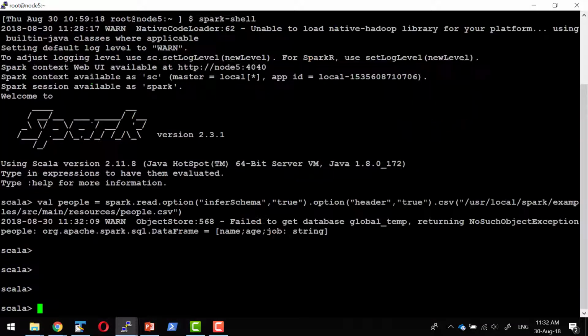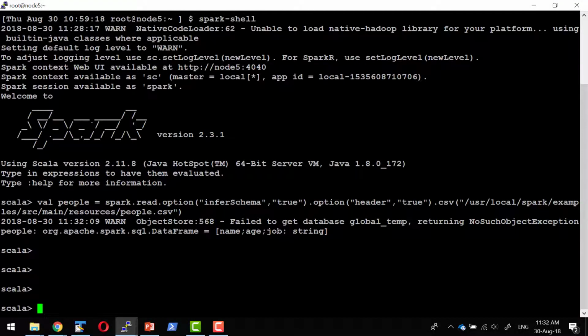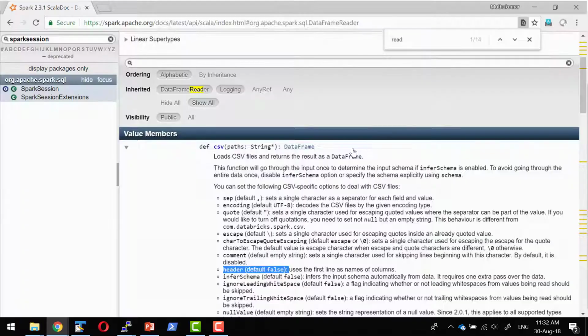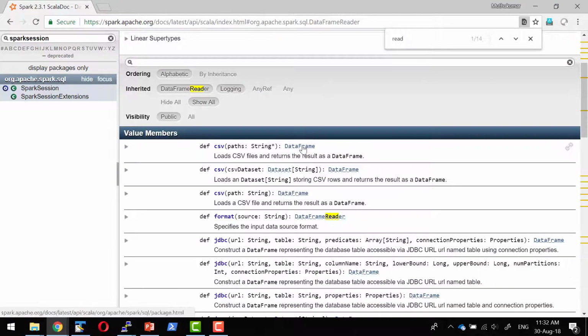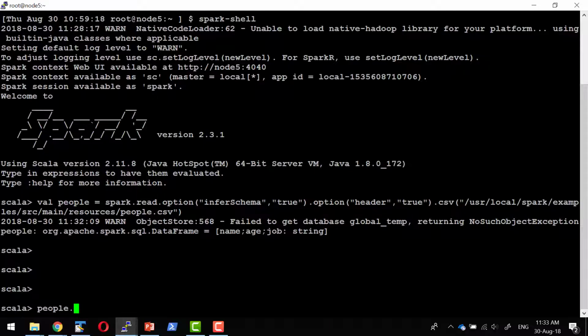I'm going to have a data frame, and each and every column, what was the header? So we had a header, name, age, and job, all of type string. Now I should be in a position to operate n number of methods within this particular data frame. So data frame has different methods. Data frame is of type Dataset of Row, which is a generic data set where everything is of type row.